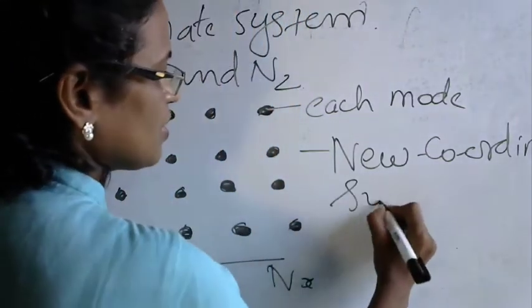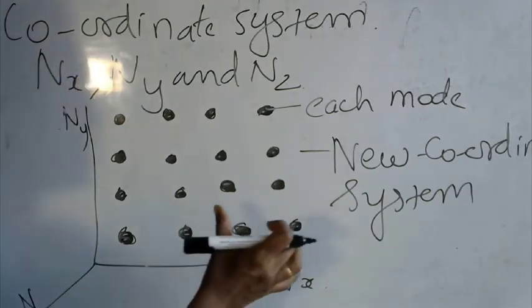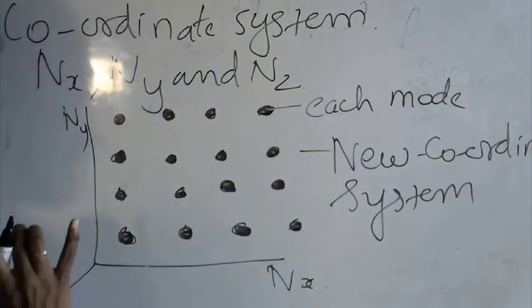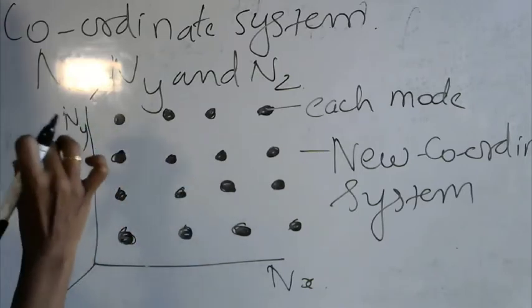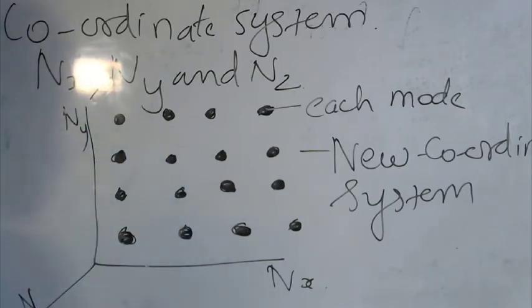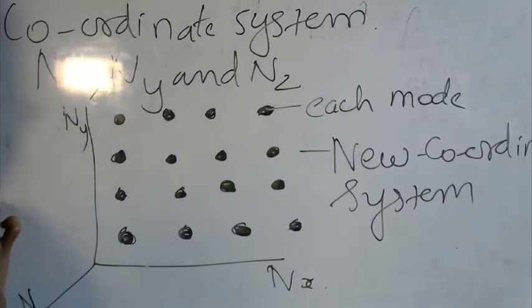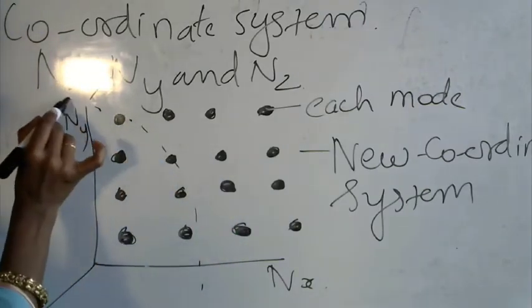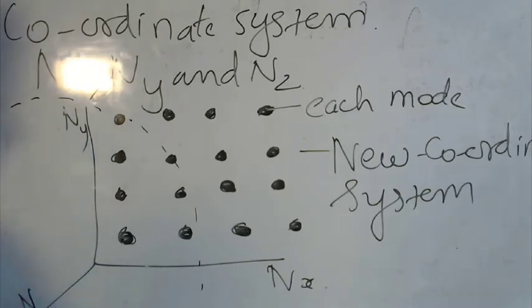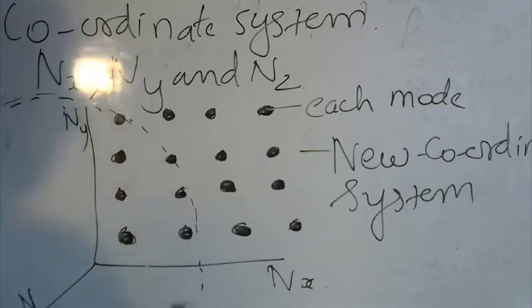The earlier system of x, y, z is the Cartesian coordinate. Now this is a new coordinate system, and here we are going to take a spherical form. We are going to take two spherical forms and try to find the frequency within this region. So now I am going to draw a sphere in this new coordinate system. Imagine I am going to draw two spheres. It's going to be a big sphere, and on the board I am not able to show it. Imagine I am going to draw two spherical coordinate systems,